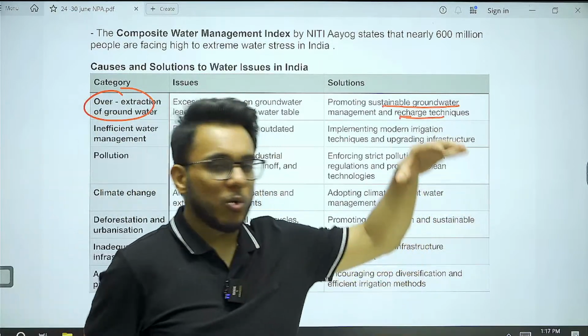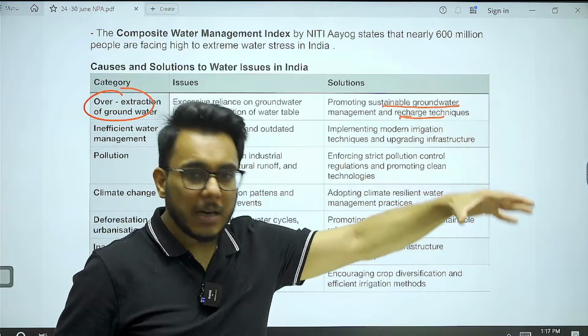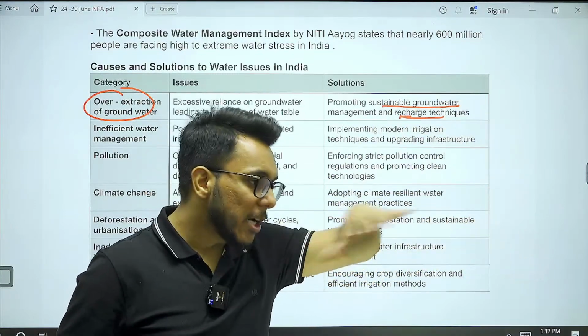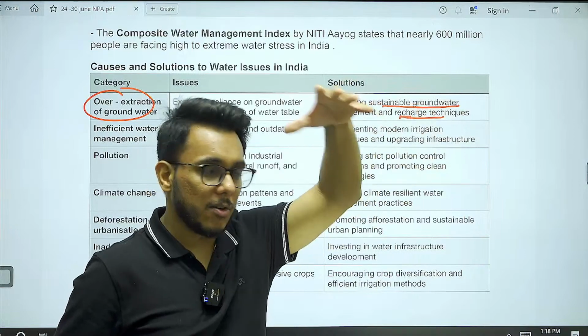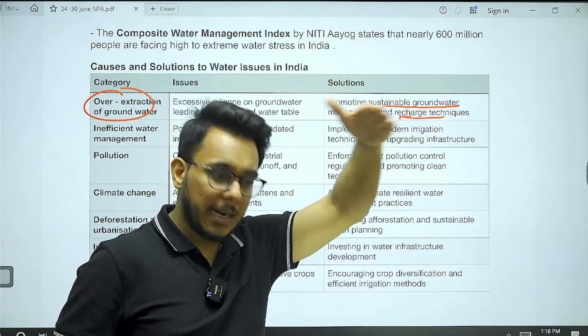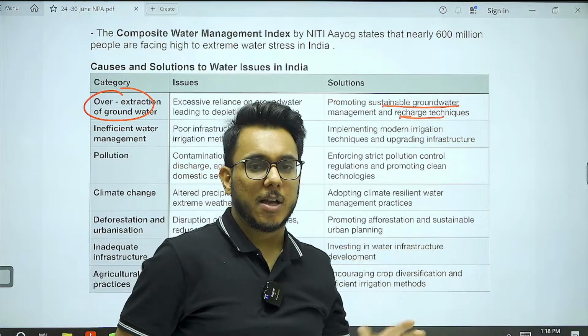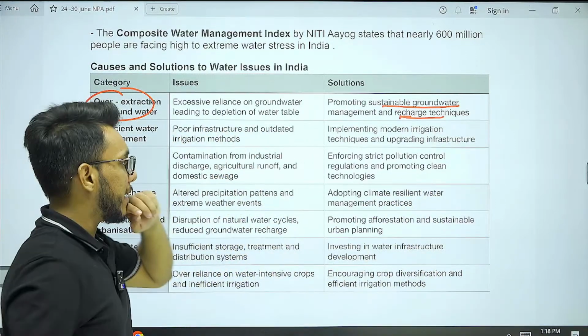We need structures such as johars, which help in groundwater recharge. We need dedicated places which are not concretized, where the runoff water will seep away. Concretization of surfaces needs to be reduced so that groundwater can be recharged.